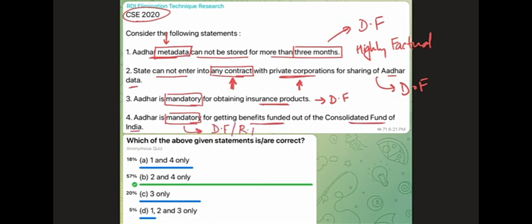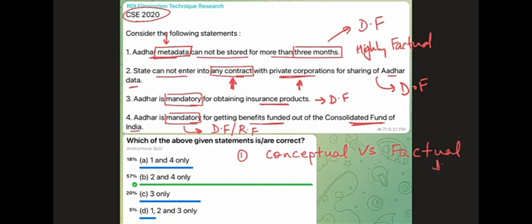A deep fact or a random fact, whatever it is, related to your syllabus also, CFI related to syllabus, so we can call it a random fact. So this is a typical question. It's a textbook case of what we call the priority principle. The priority principle basically says that, number one, if you have a conceptual statement, you can write this down also. If you have a conceptual statement versus a factual statement, the chances of the factual statement being correct are less.